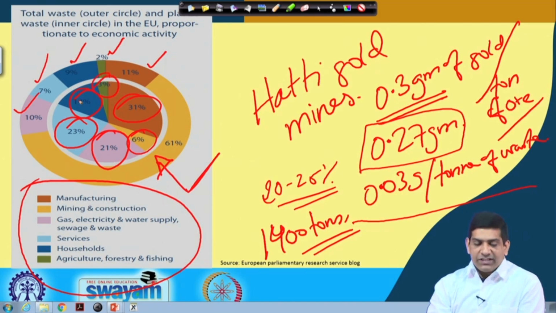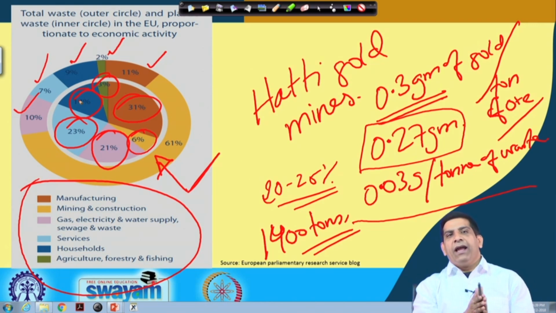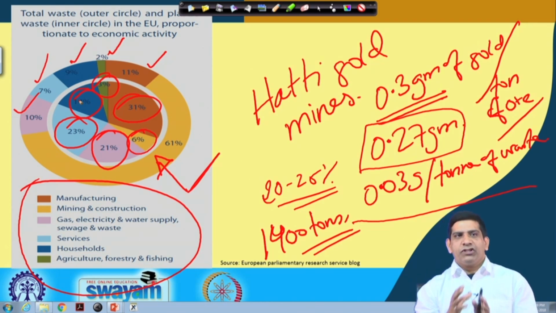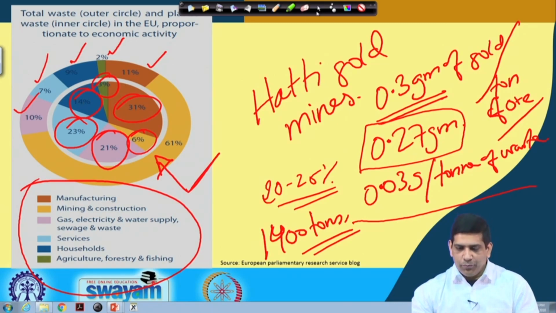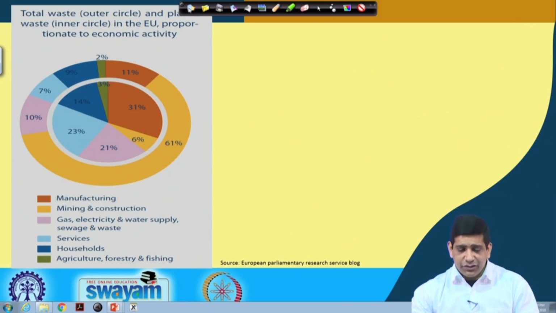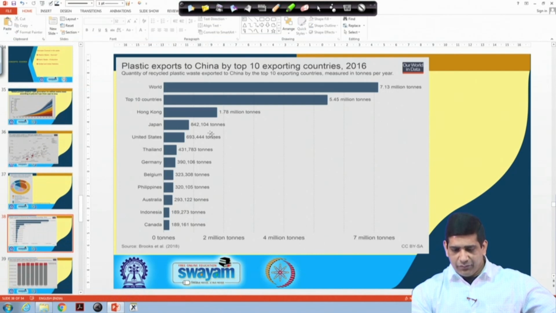So, a lot of this gives you an idea of what is the total waste produced from the different streams, and compared to that, how much is plastic waste, and what are the sources of plastic waste in the European Union. Most of these are actually pretty interesting graphs. You can spend a lot of time thinking and writing about these particular graphs. This again came from the European Parliamentary Research Service blog. If you find some interesting stuff, please do share with us. We will be happy to look at it.